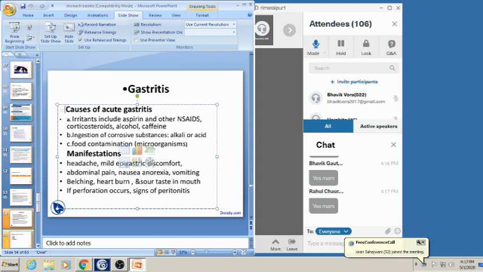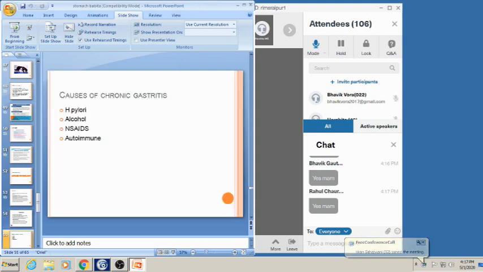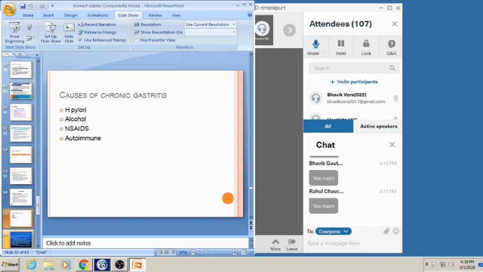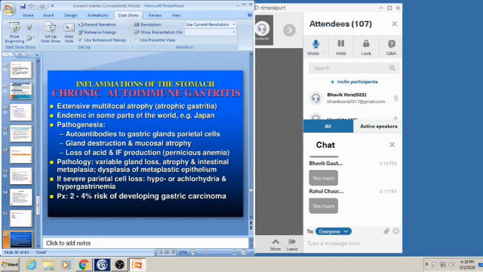Okay, now coming to chronic gastritis. Causes: Helicobacter pylori infection, consumption of more alcohol, long-term use of NSAIDs, or the autoimmune type of chronic gastritis. What is chronic autoimmune gastritis? There is extensive multifocal atrophic gastritis, and it is endemic in some parts of the world, for example Japan.